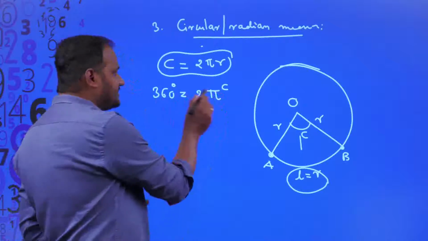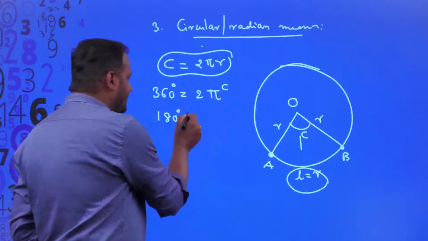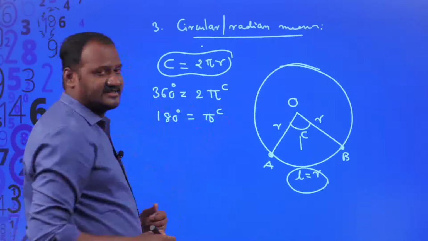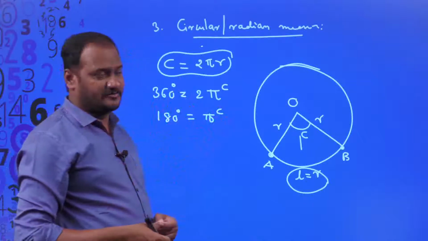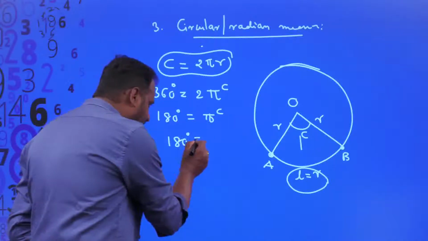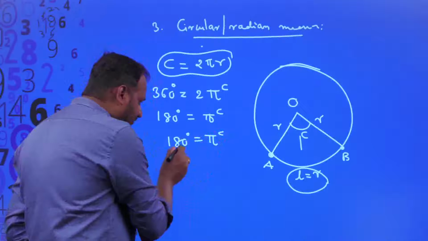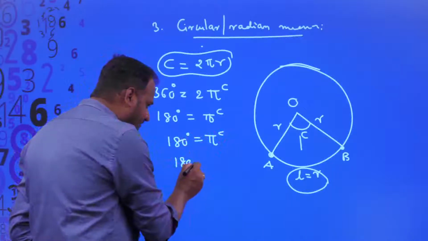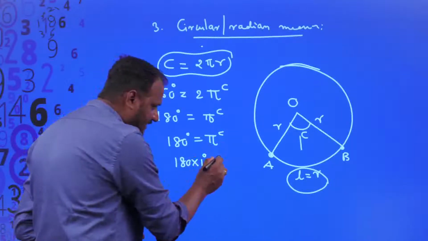If 360 degrees is equal to 2 pi radians, then what is 180 degrees? 180 degrees is equal to pi radians, because 360 degrees is equal to 2 times 180, right? So 180 degrees is equal to pi radians. You can write 180 times 1 degree is equal to pi radians, is equal to pi.